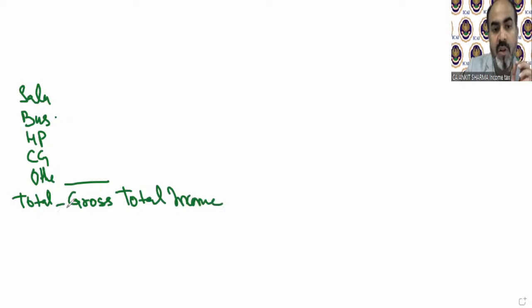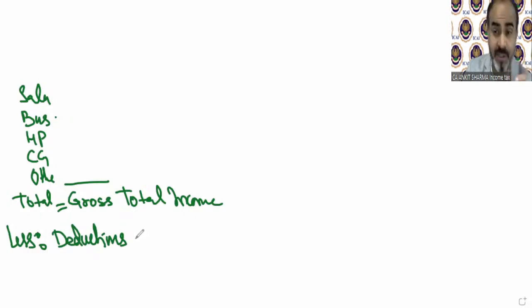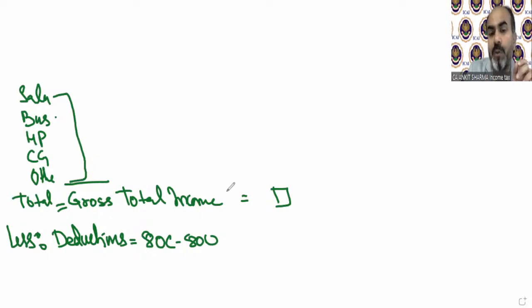And out of this gross total income, certain deductions are allowed, on the basis of your certain expenditure. What are deductions, etc.? Do not take tension. The topic will come, you will understand it. There are deductions under sections 80C to 80U that we will discuss later, of course. So these 5 heads of income are called gross total income.